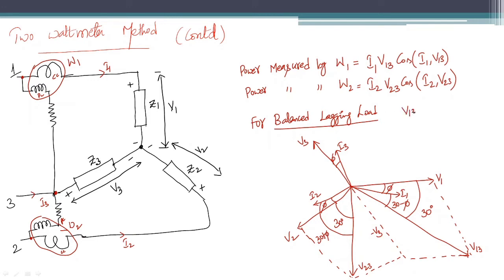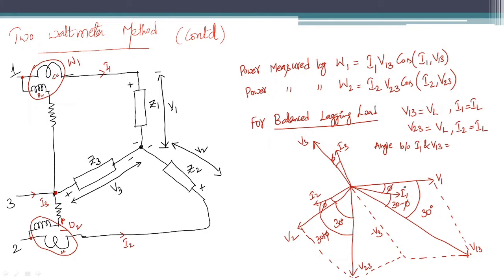Actually V13 is a line voltage, so I am considering this as VL, and V23 is also a line voltage, so considering this as VL. I1 is also line current, so I am considering this as IL, and I2 is line current, and again I am assuming it as IL. What is the angle between I1 and V13 from the phasor diagram?